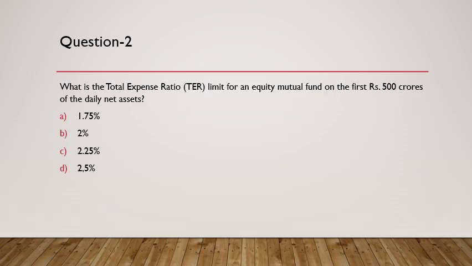The next point is, what is the total expense ratio limit for an equity mutual fund on the first 500 crores of their daily net assets. Now this is the limit which is allowed as per SEBI guidelines, and this happens to be 2.25%. So that's why the answer is C.